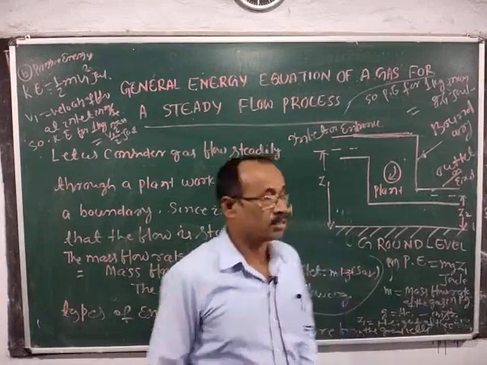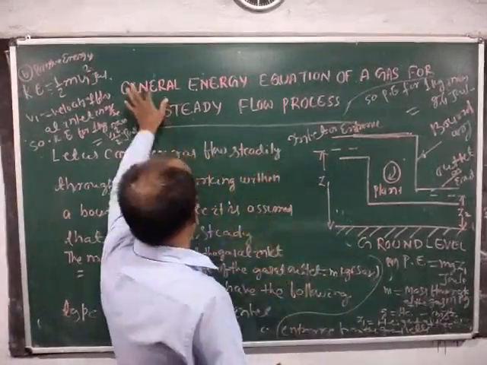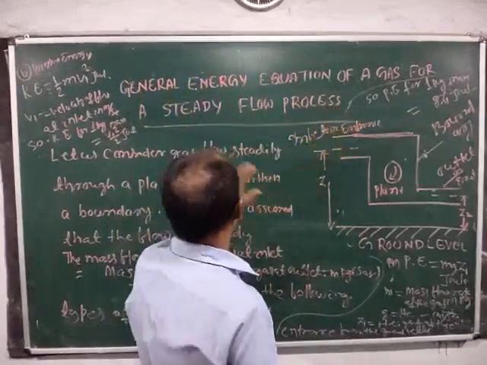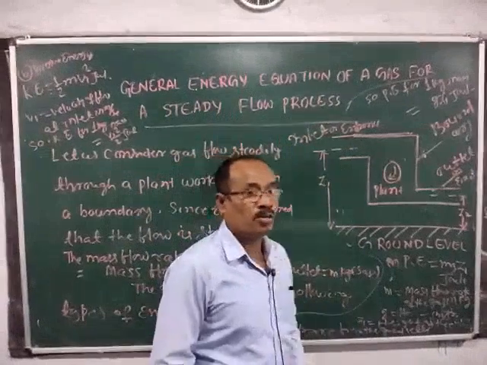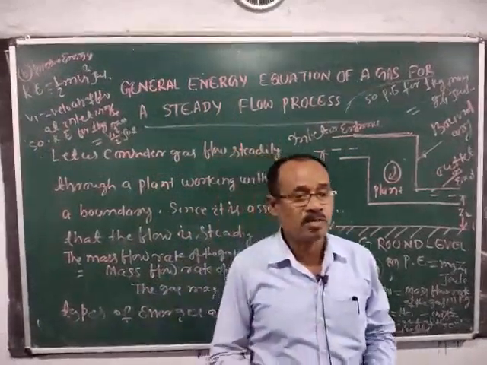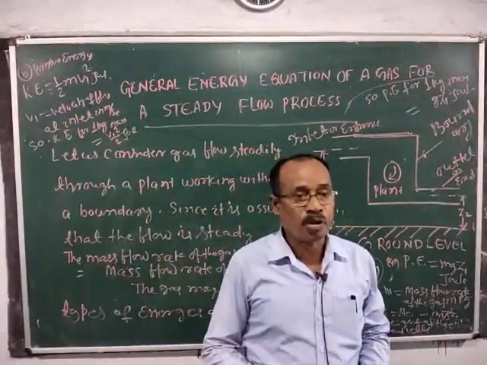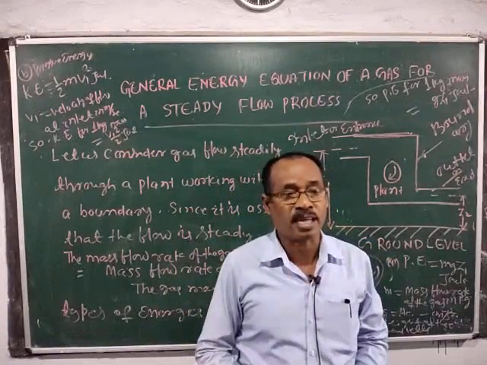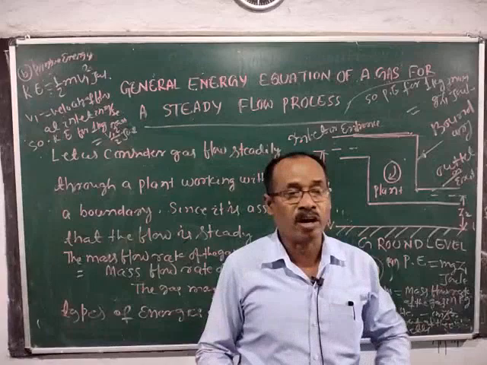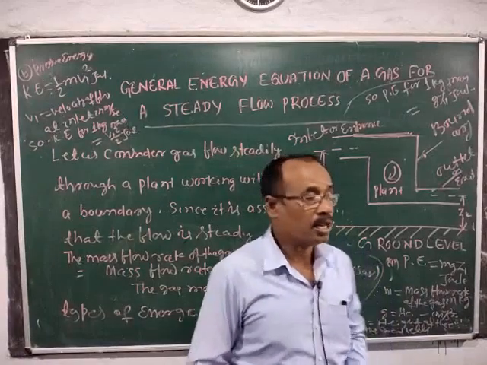Today I will discuss the general energy equation of a gas for a steady flow process. You know what steady flow is? Steady flow means the mass flow rate of fluid remains constant. It is generally expressed as kg per minute or kg per second.